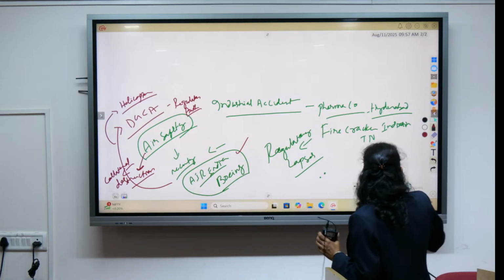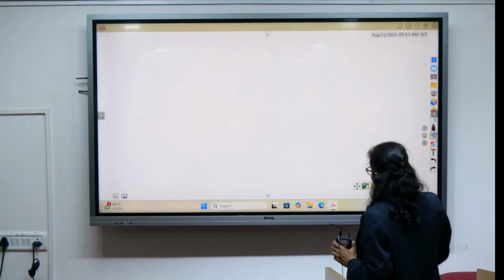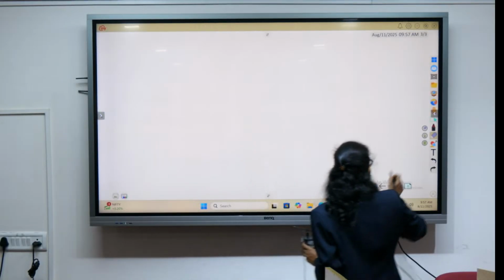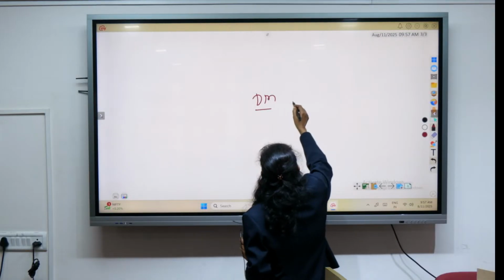Then another important topic in disaster management is related to urban flooding. Under disaster management there could be urban flooding.